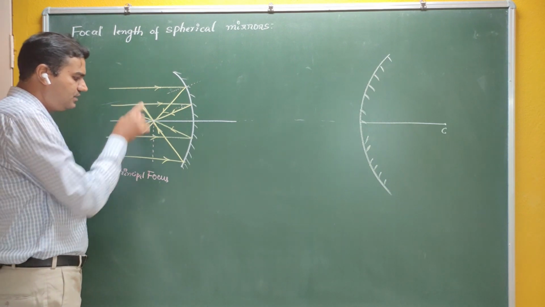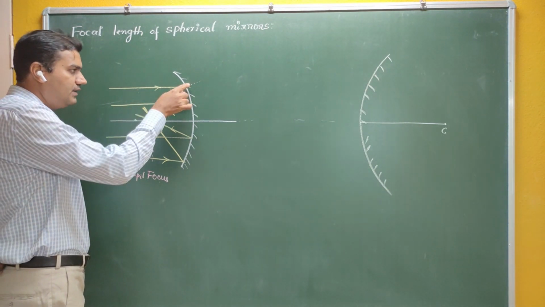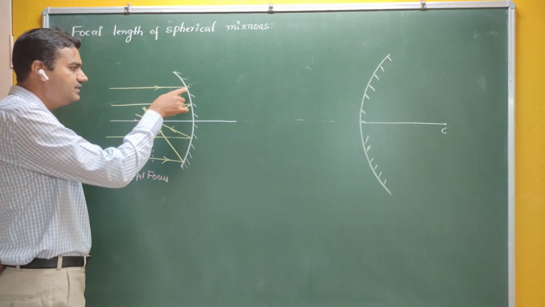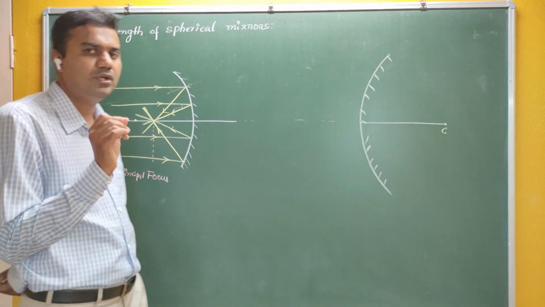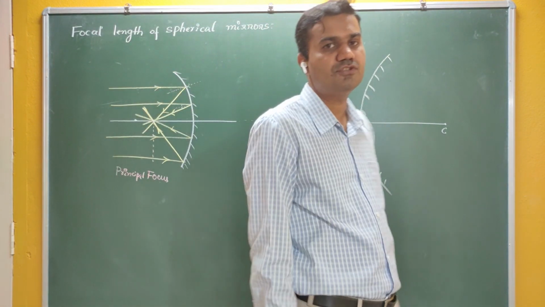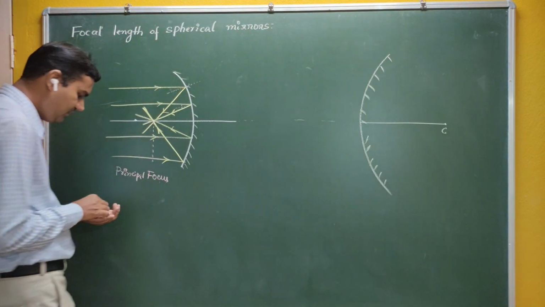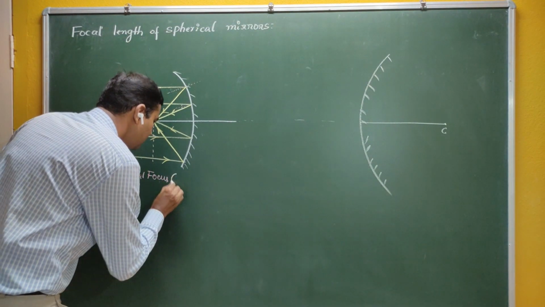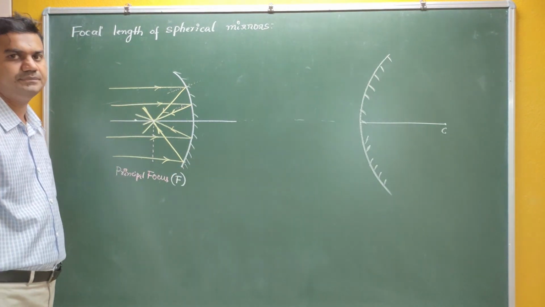If you draw it perfectly using a geometry box, with lines equidistant from each other and certain standard angles, you can see that these rays converge at a point on the principal axis. That point is called the principal focus. This is a very important term. We use the symbol capital F to represent the principal focus.